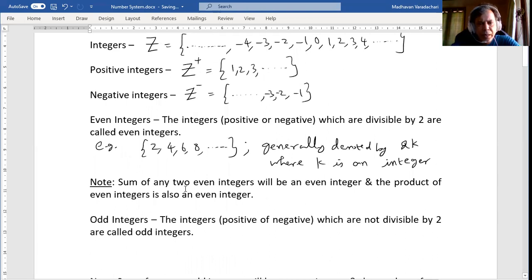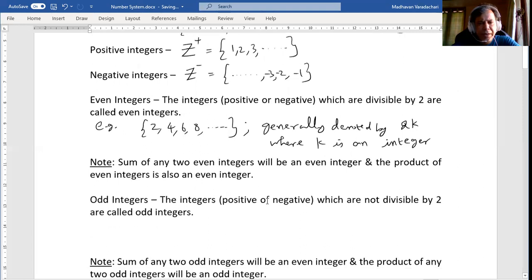Sum of any two even integers will be an even integer only. Product of any two even integers will also be an even integer.